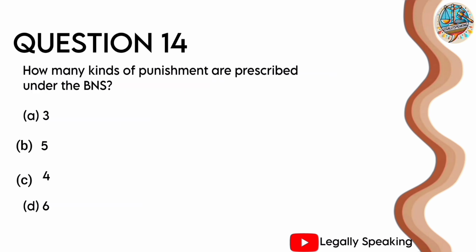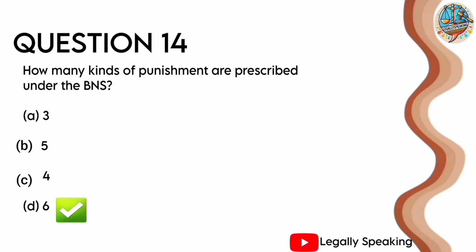Next question. How many kinds of punishments are prescribed under BNS, Bharatiya Nyaya Sanhita? Option A, 3, option B, 5, option C, 4, or option D, 6. If you know the answer, you can write down the names of those punishments, but if you don't, I will explain after this answer. The correct answer is option D, 6.